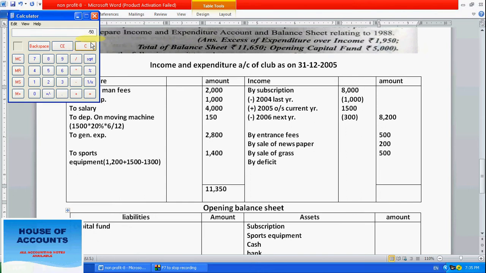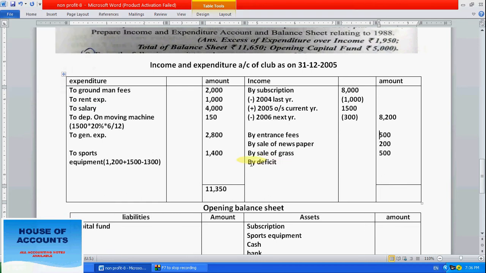Take 11,350, it's expenses, we have less income. 8,200 minus 500 minus 200 minus 500. So 1950 is the excess of expenditure over income.